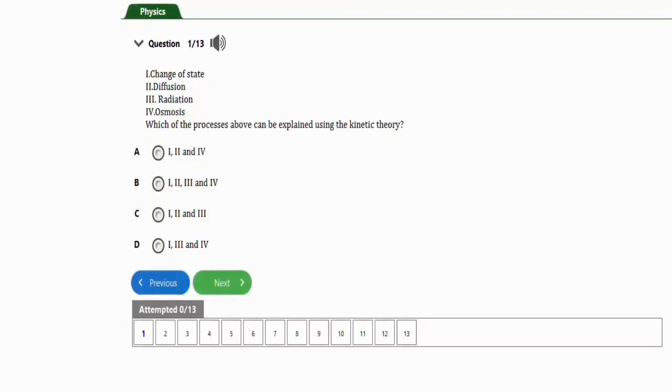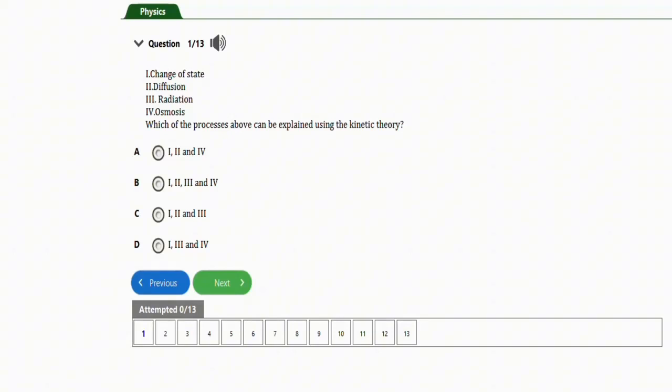In this video, we're going to learn how to solve problems involving kinetic theory of matter in your JAMB Physics. So guys, we have 13 questions to practice with in this video. So let's get started.